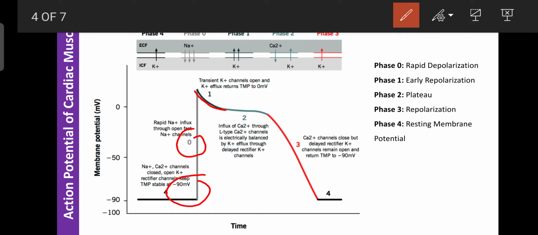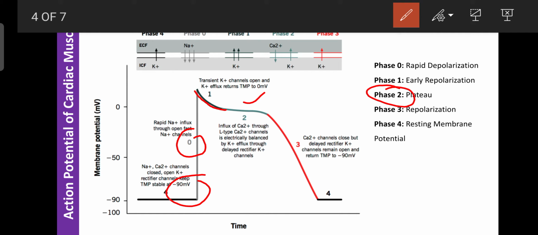And phase 2 is known as the plateau. Due to depolarization, the calcium channels open, or calcium is released from the sarcoplasmic reticulum of the cardiac cells. The sarcoplasmic reticulum is the storehouse for calcium and is present in each and every cell.